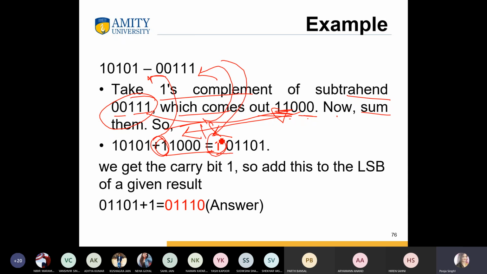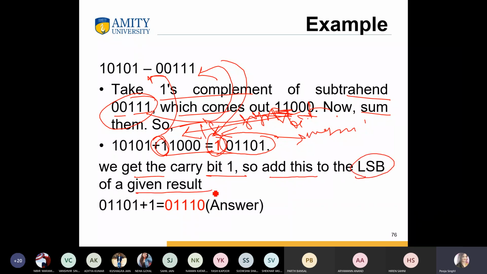Here we got this: this is the sign bit, and this is your magnitude. So we get a carry bit 1, so add this to the least significant bit of the given result. Okay, did you understand this?